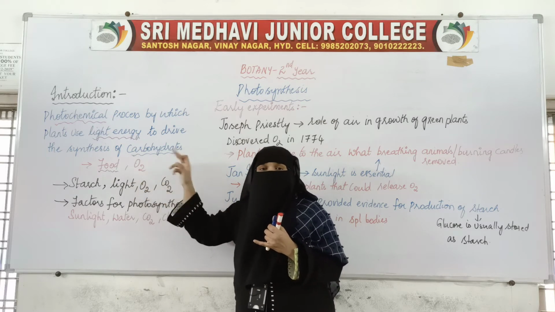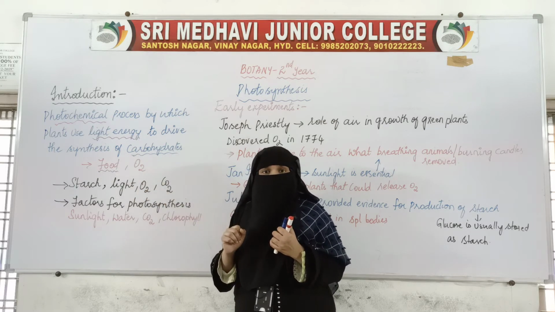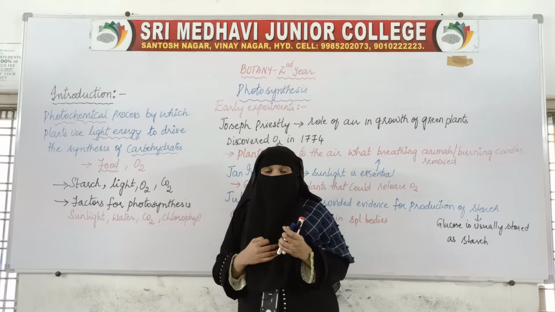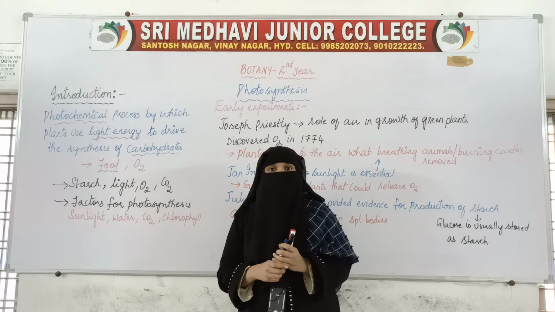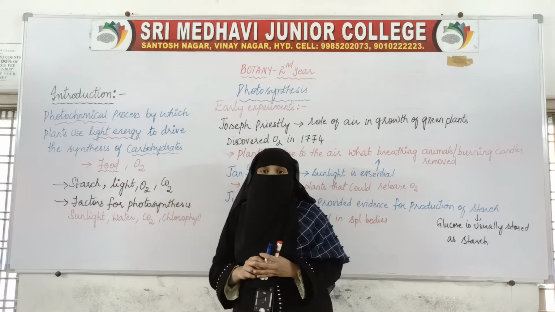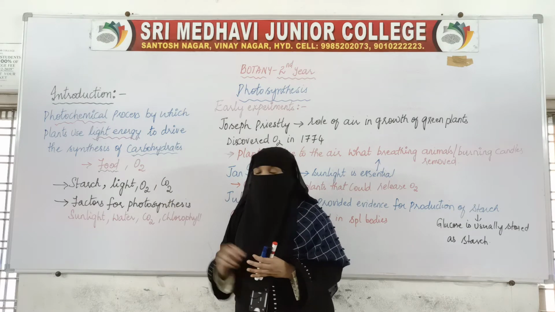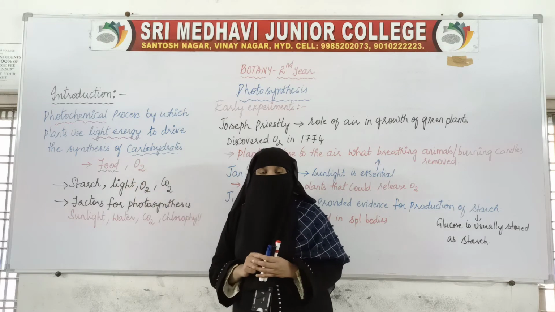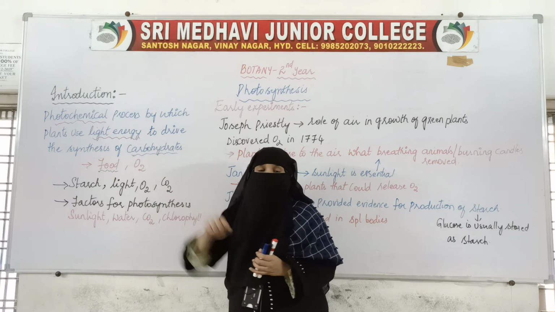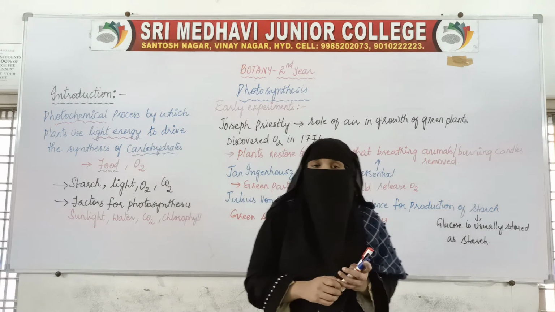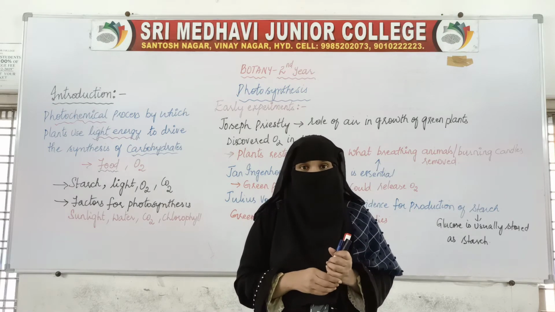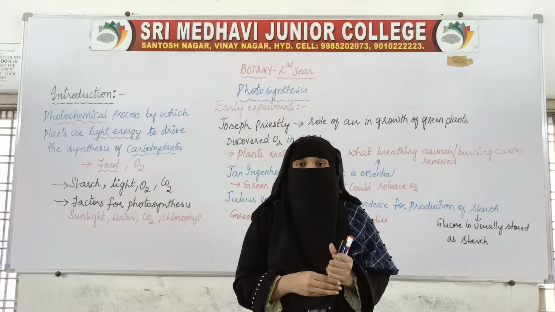We get many other things from this too. By the process of photosynthesis, plants produce many different types of products, but the most important products we get are food and oxygen. And how are these two given out to other living organisms? By utilizing light energy. And from where are they getting the light energy? They are utilizing the energy from the sun.